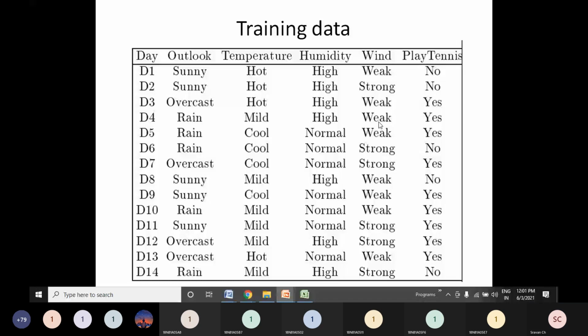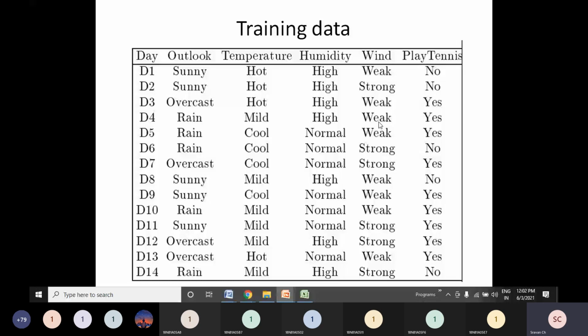My model has got less amount of training. My model was never shown that the outcome of playing tennis can be no also. Under certain conditions, this fellow may not go for playing tennis, but that kind of example was not given to me. So I really don't know when this fellow will not go for playing tennis. It means the knowledge given from these 10 records is incomplete, so the model is incomplete. Incomplete means the model is simple, and a simple model obviously leads to underfitting. It will not work properly on training data, and it will not even work properly on test data.